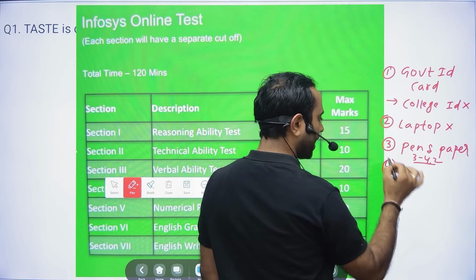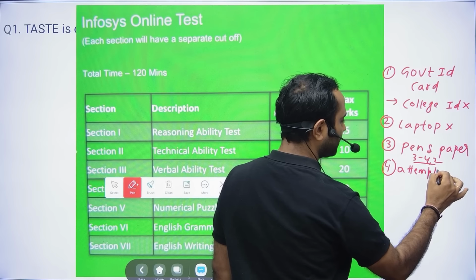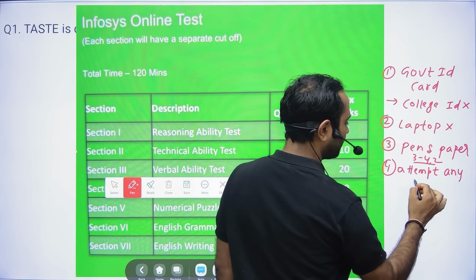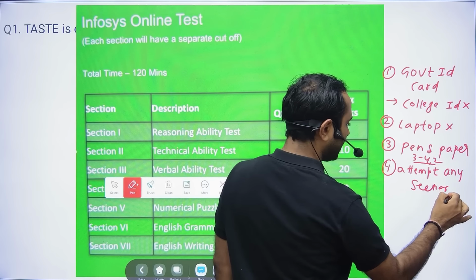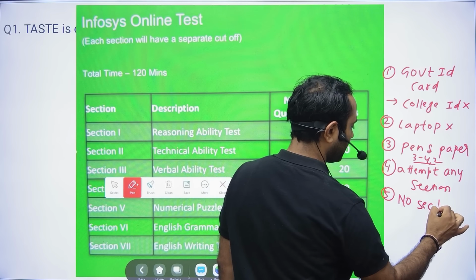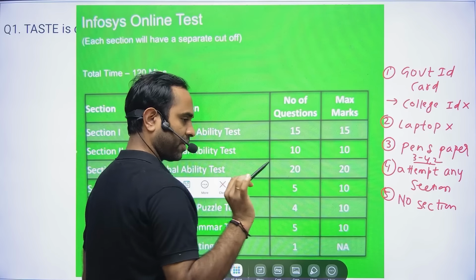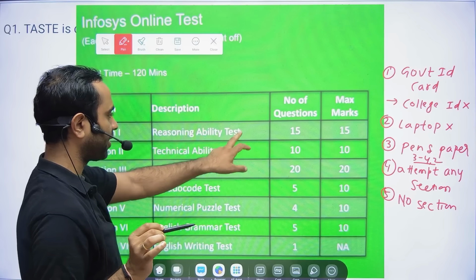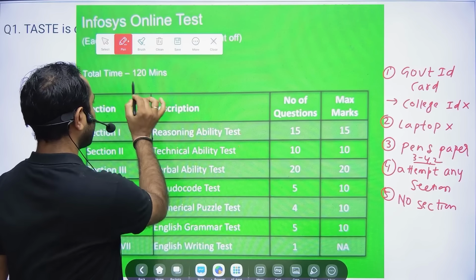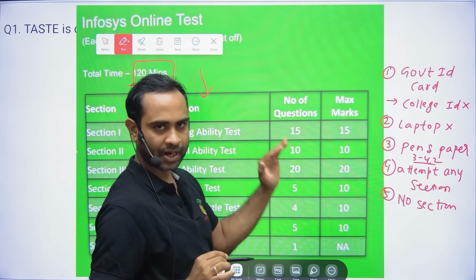Friends, you can attempt any section. You can start with any section. There is no section-wise timer. That means it's not like reasoning has 15 minutes or 10 minutes. No, the total time is 120 minutes, and in that 120 minutes you have to attempt all the questions.